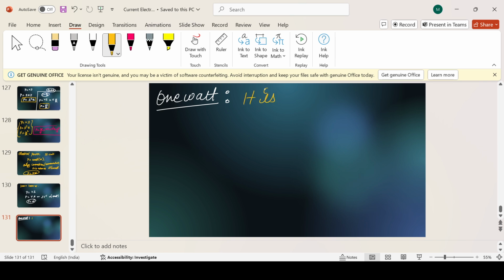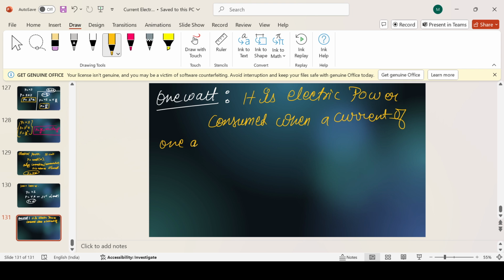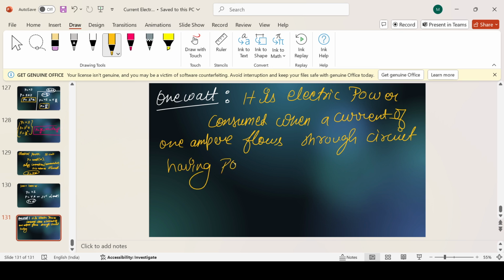So it is the electric power consumed when a current of 1 ampere flows through a circuit having a potential difference of 1 volt.